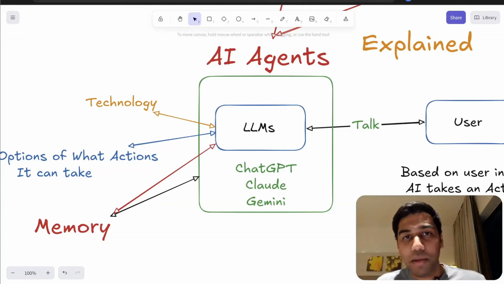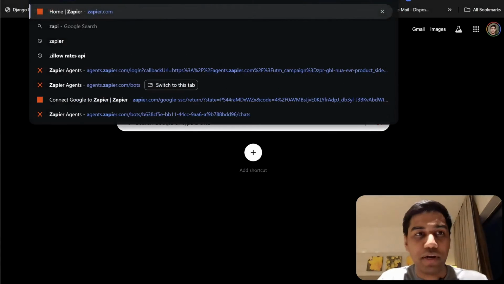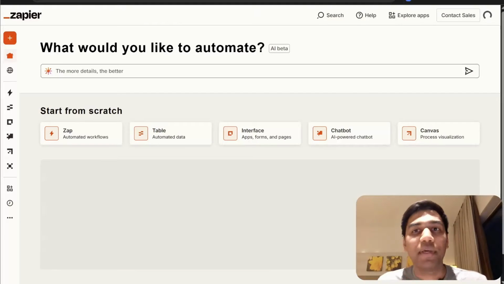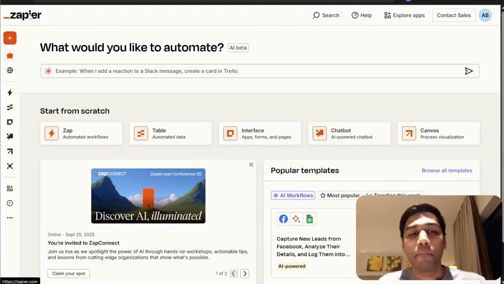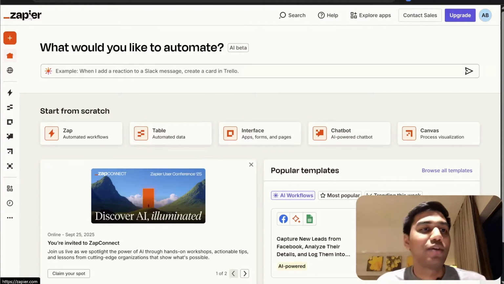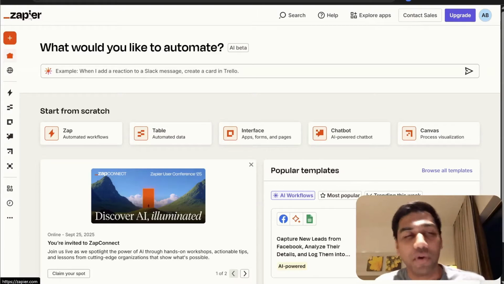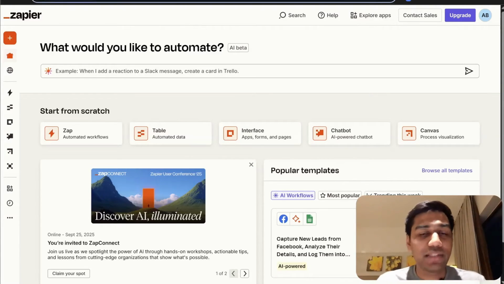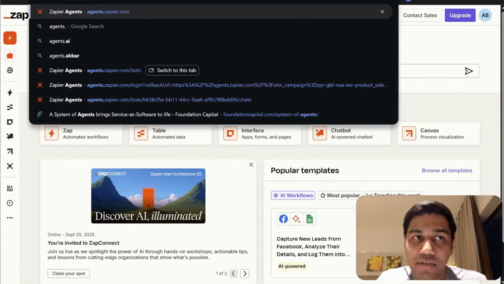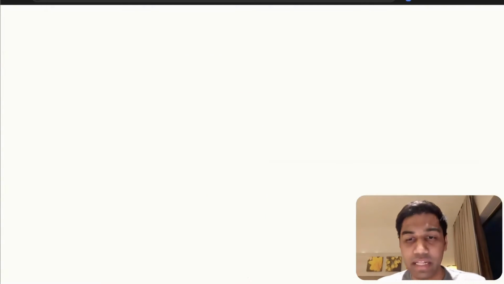We're going to come to a beautiful platform called, if you've not heard of it, please do, Zapier, Zapier.com. Probably one of the best platforms that ever existed. Super easy to use, super simple to do. You technically don't even want to come here. You technically want to come to agents.zapier.com. The links will be in the description, so don't worry about it. Go ahead and try this out.